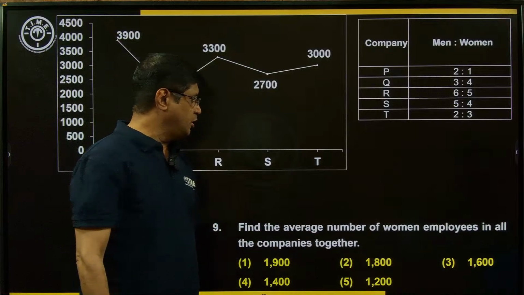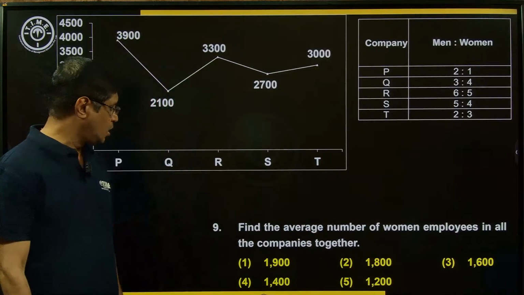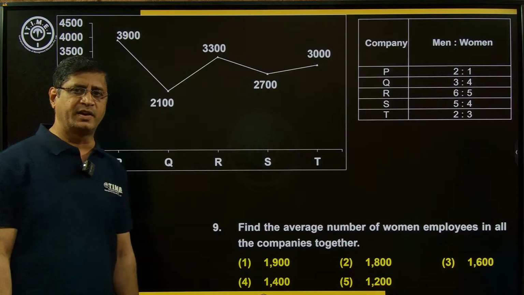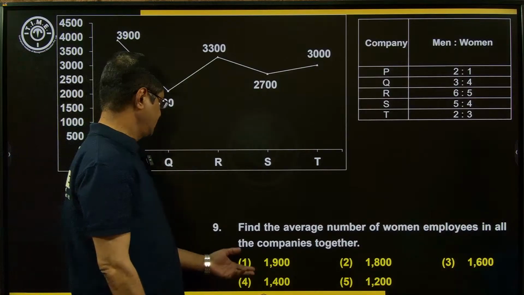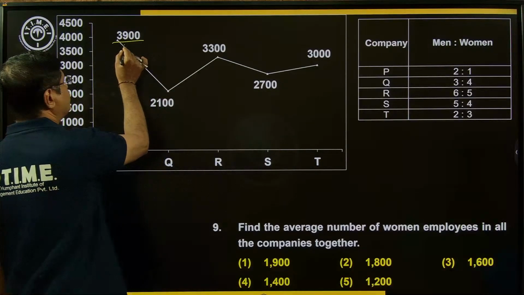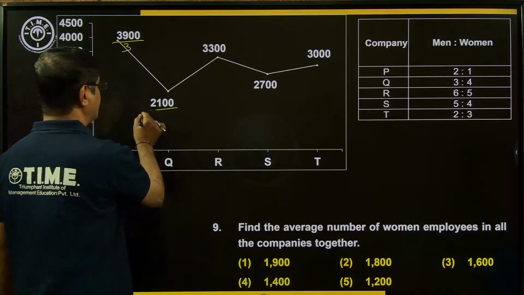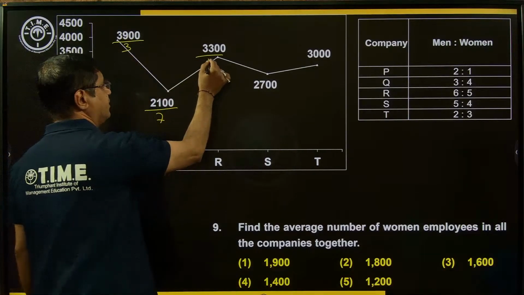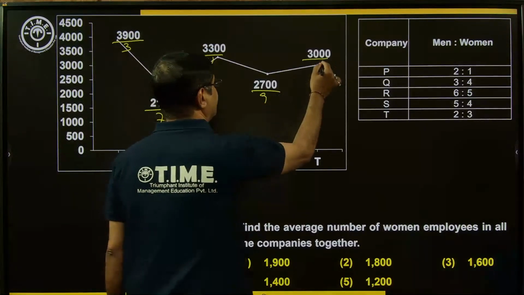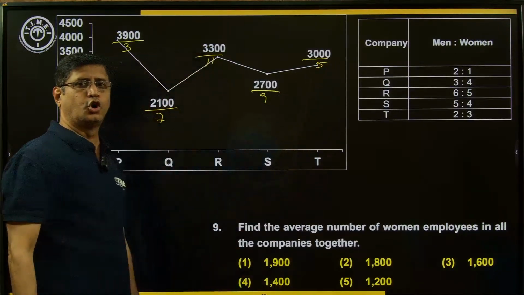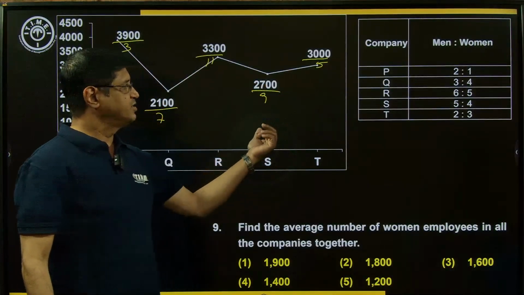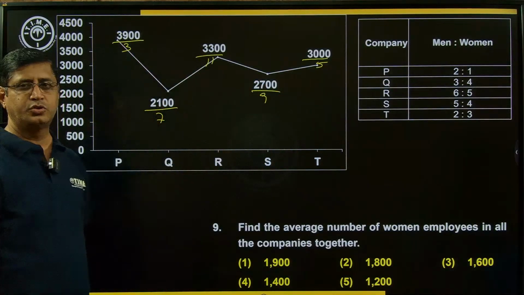Find the average number of women employees in all the companies together. Women employees to be found in all the companies together. P, how much here? The sum is equal to 3. Here the sum is equal to 7. It is 11. What about S? 9. Here it is 5. Total parts, sum of the ratios: 2 plus 1, 3 plus 4, 6 plus 5, 5 plus 4, 2 plus 3.